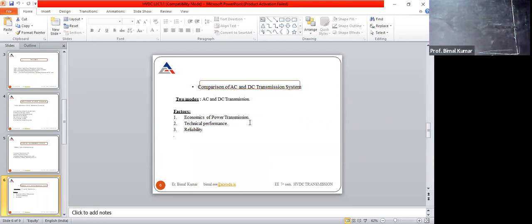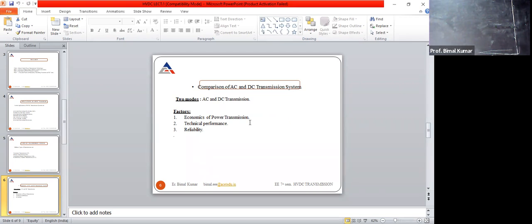Then after that, reliability. One thing more in case of the technical, AC may be stepped up or stepped down with the help of transformer. Transformer is based upon the principle of electromagnetic induction.